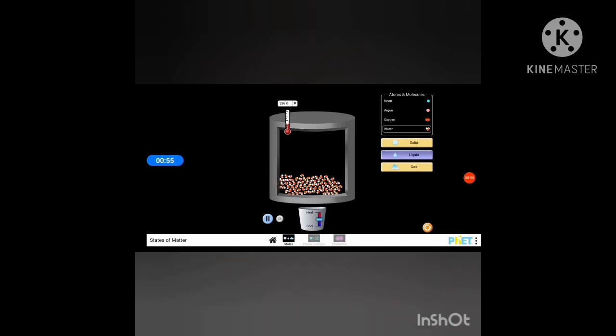Now here are also two properties: heat and cool. I can heat the molecules as well as provide coolness to the molecules. When I heat, what will happen? Just see. It will start spreading. You can see here.